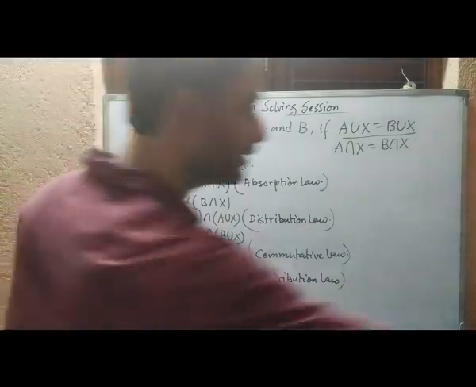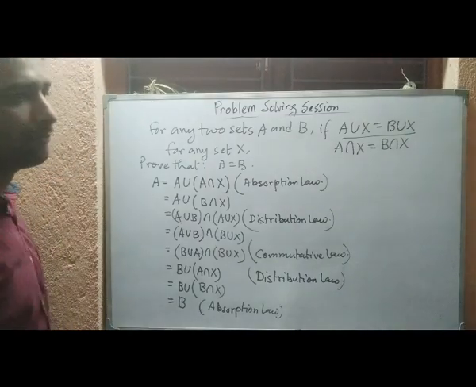Okay. Next we come to some problems related to power sets.